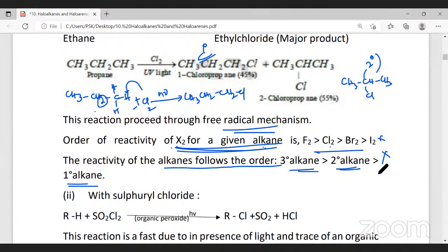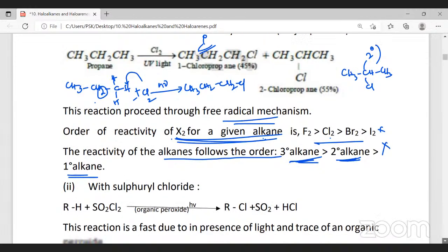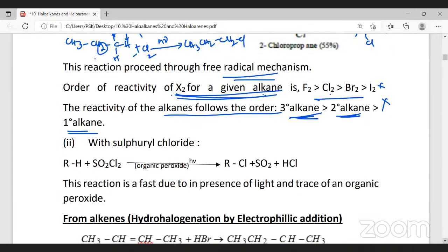They can ask you, what is the order of reactivity of halogens towards alkane? So you should tell fluorine is more reactive than chlorine, chlorine is more reactive than bromine, and bromine is more reactive than iodine. Or else they can give the reactivity of alkanes. So tertiary alkanes will undergo substitution reaction more easily compared to secondary, and secondary more easily compared to primary. Now, the second method of preparation is from sulfuryl chloride.